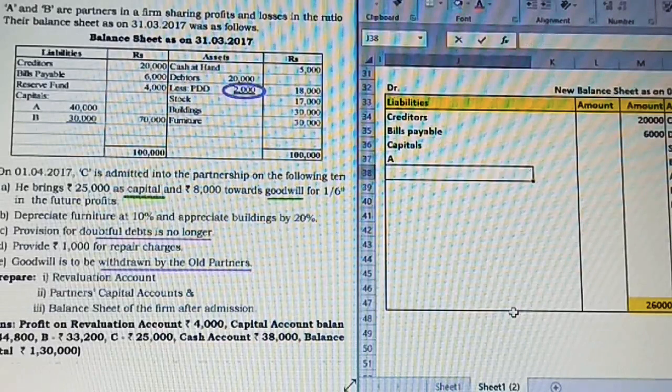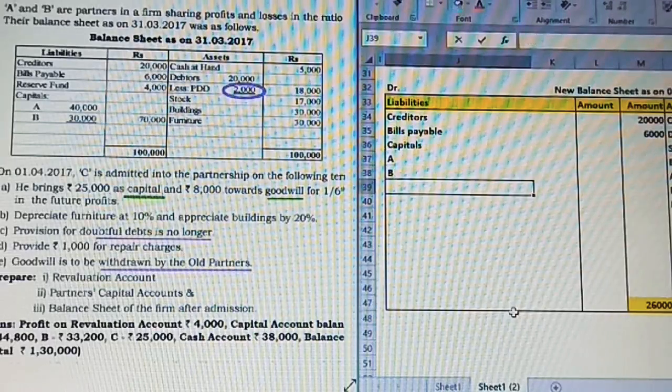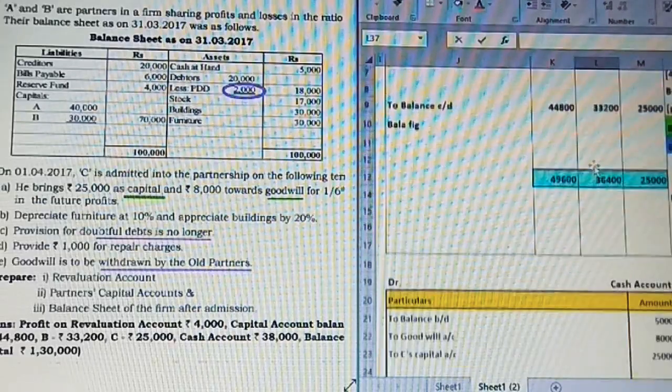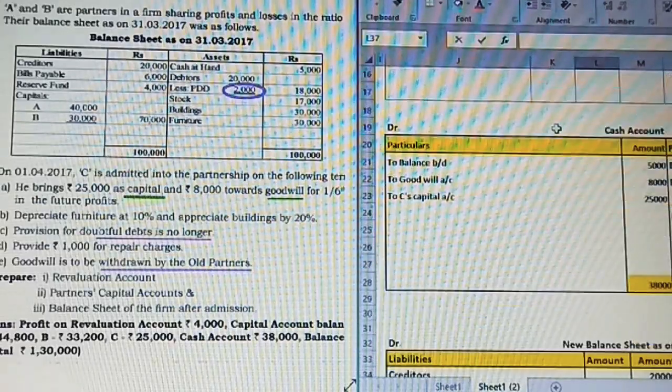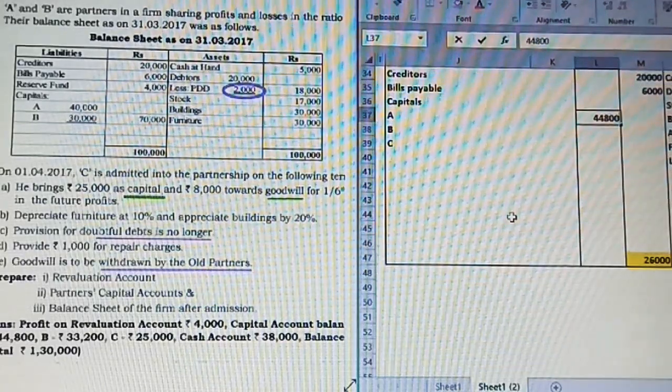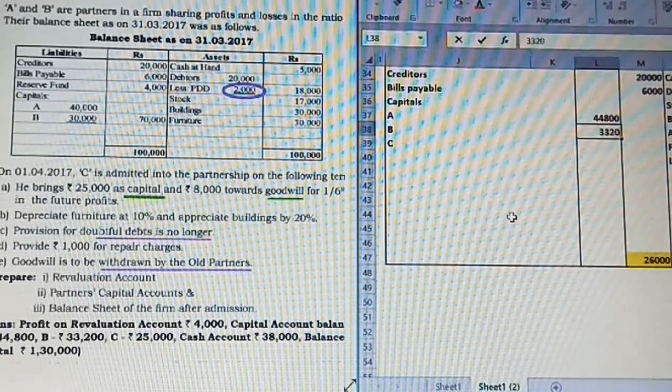So A, then B, then we have C. So we are going to take the values of each partner in the inner column as per the partner's capital account. So we have 44,800 for A. So 44,800 is capital. B is going to be 33,200 and C is going to be 25,000.